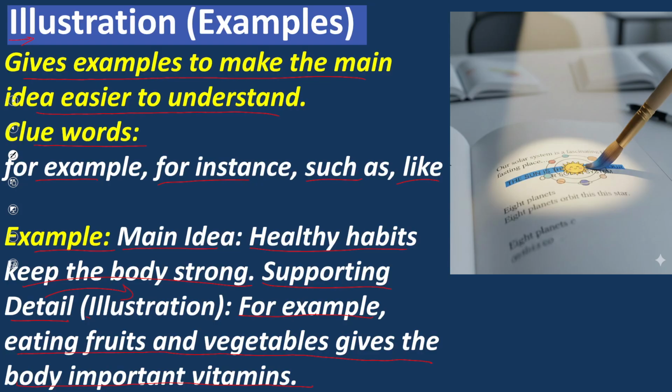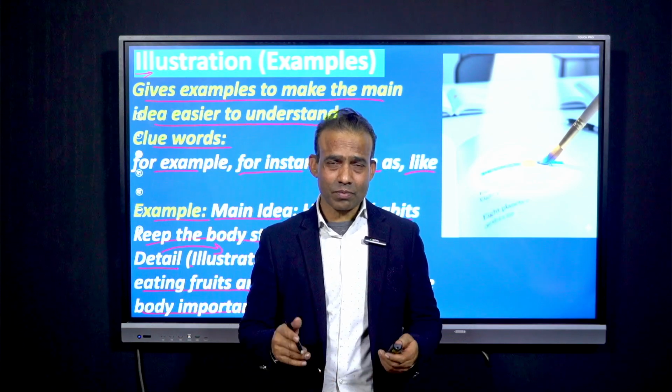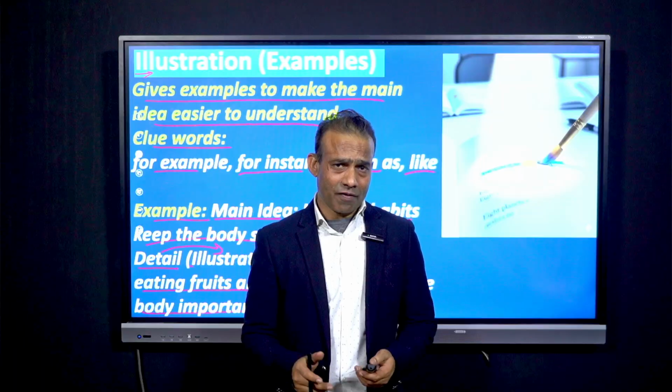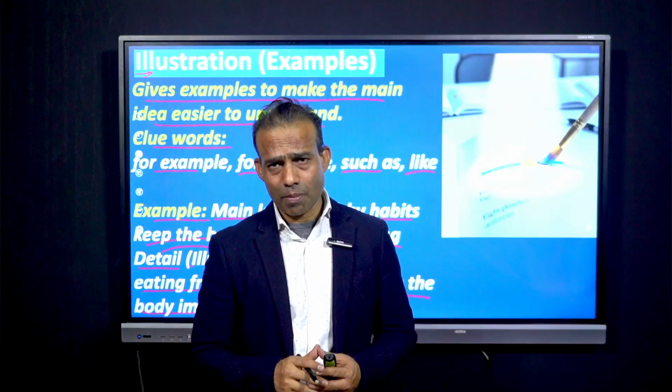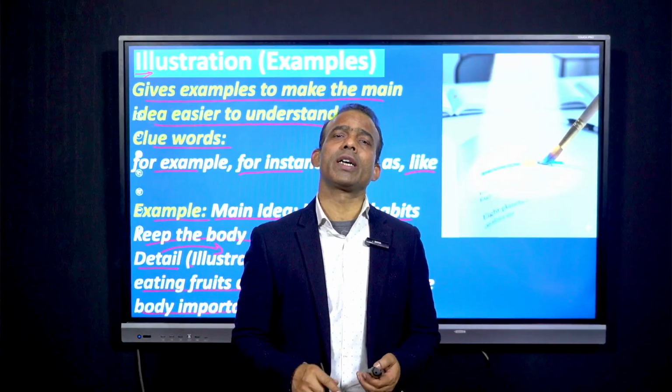And now look at this illustration example. What the example is saying: eating fruits and vegetables gives the body important vitamins. So this statement is supporting this one. So we can say that the supporting details illustrations always support the main idea. Dear learners, after understanding this point, I hope you are pretty much clear about this concept. Now move to the next slide.